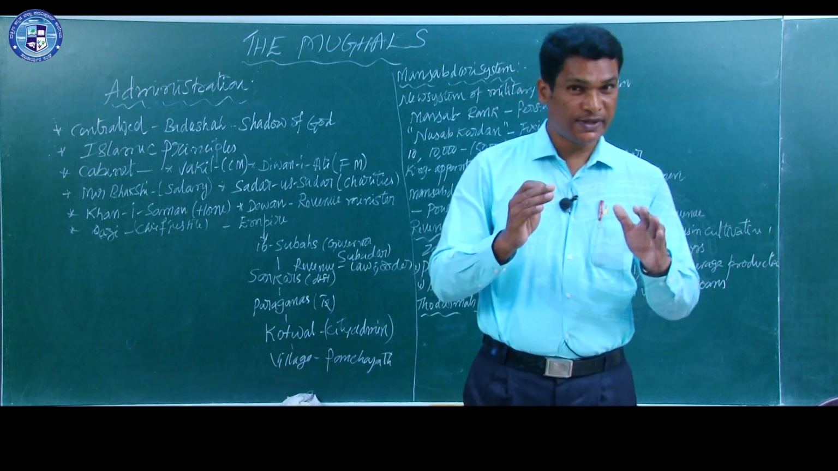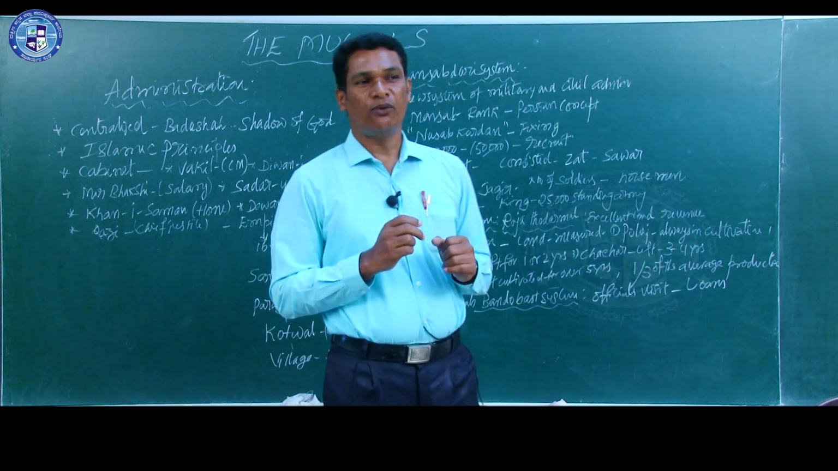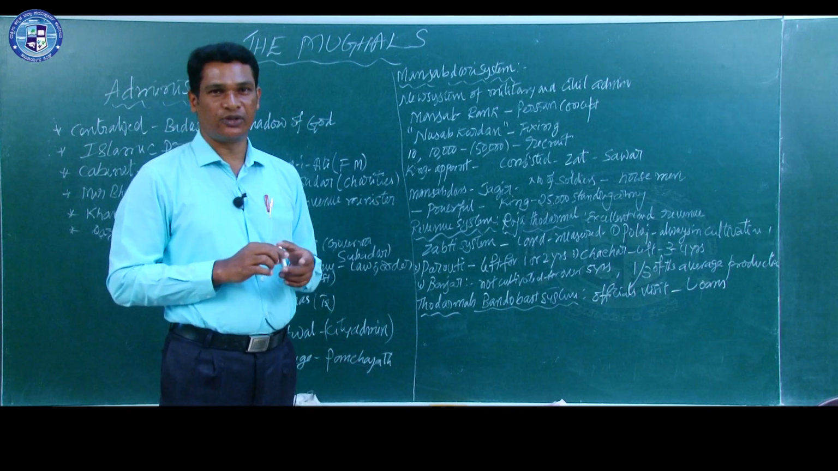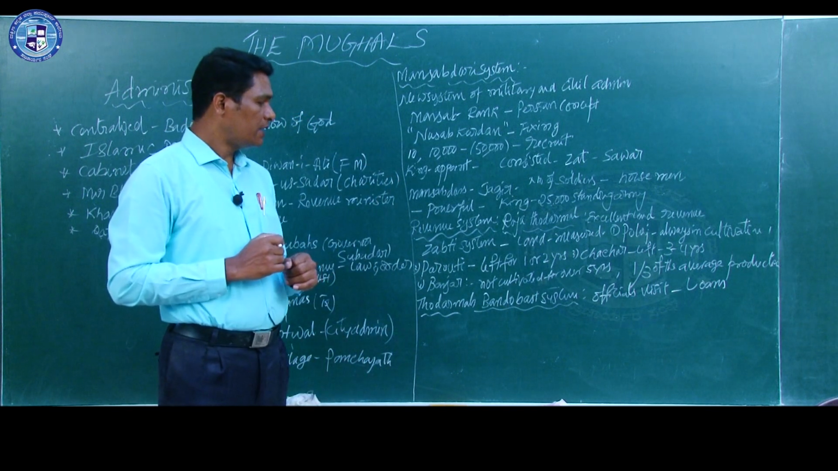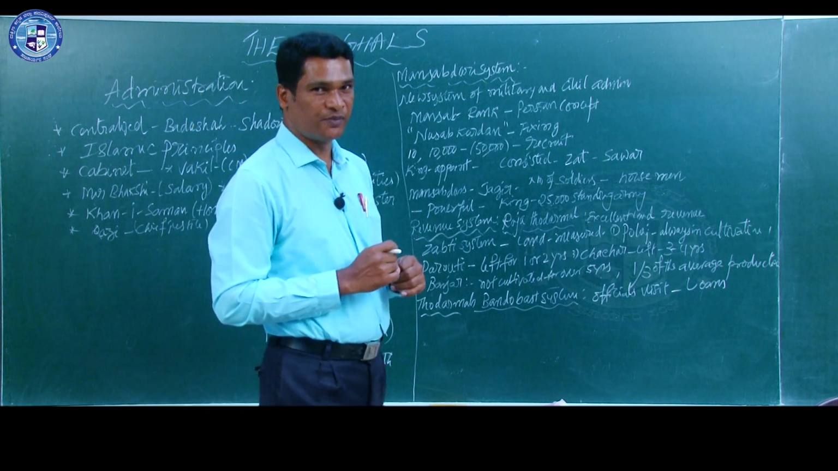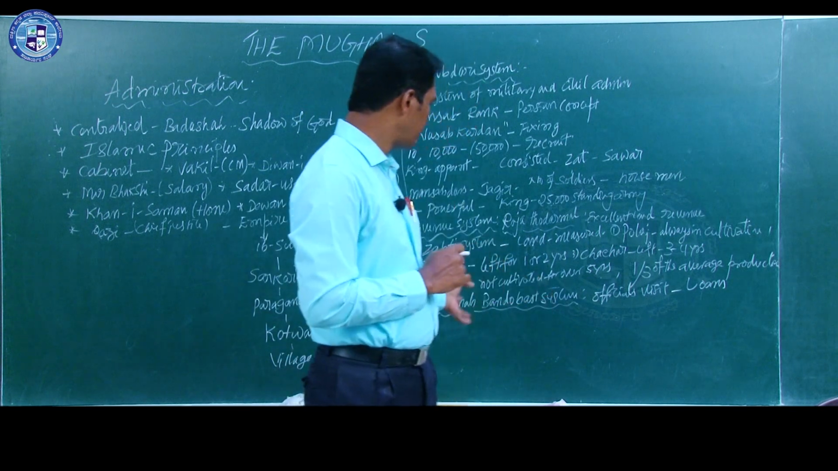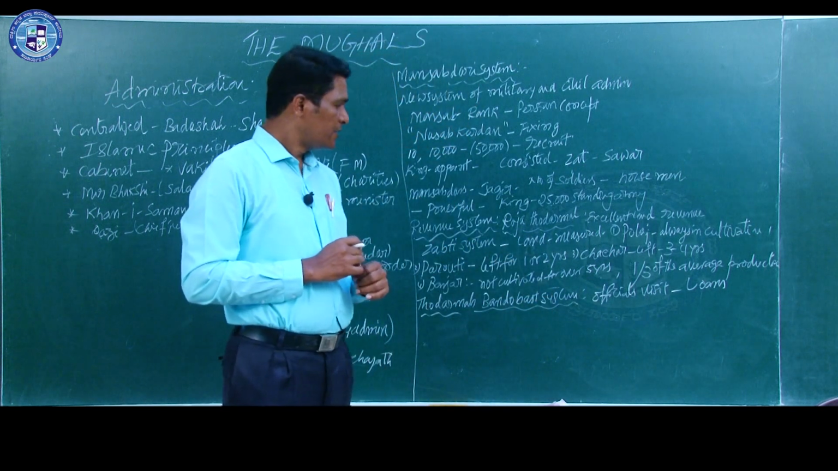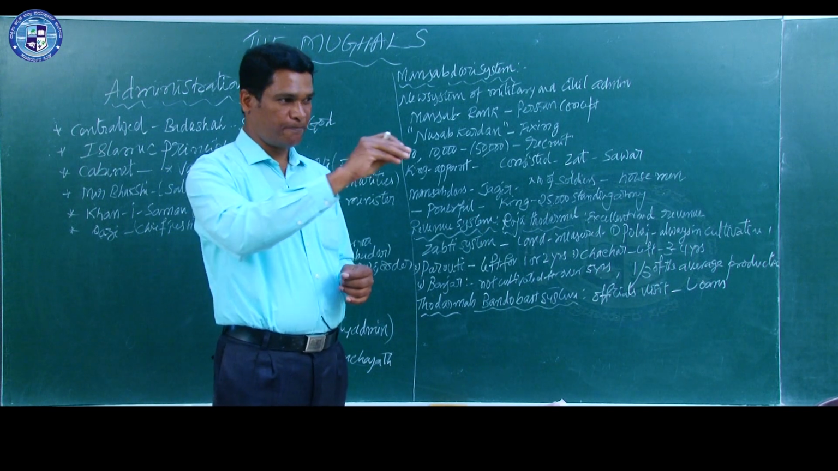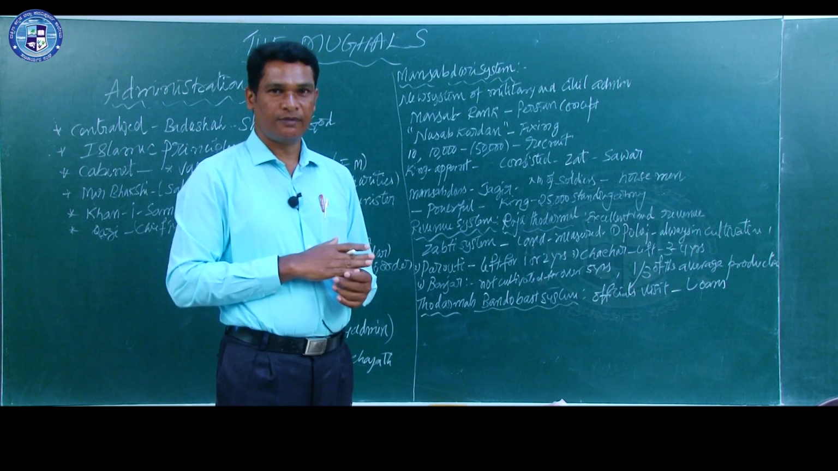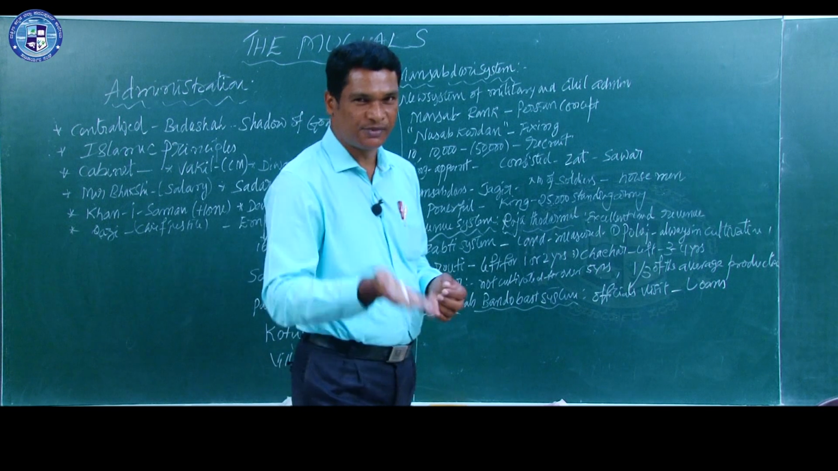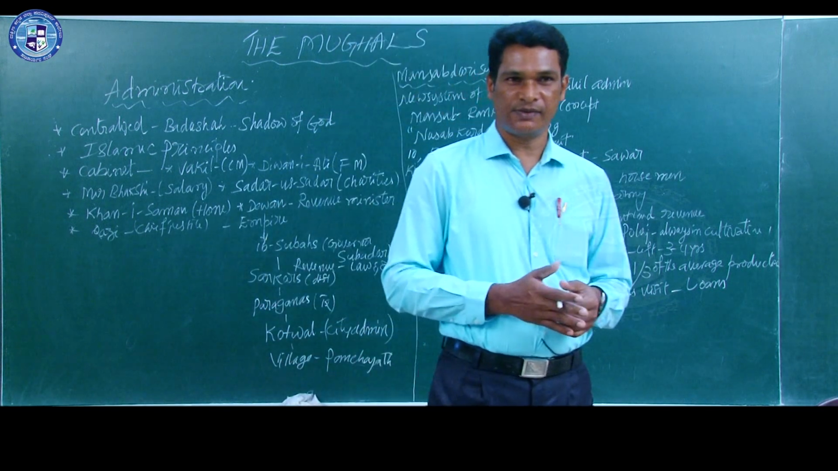Then Todarmal's Bandobast system. What is this Bandobast system? See how much importance was given to agriculture during that time. Todarmal made several reforms with regard to the revenue administration. His officials were visiting the farmers' agricultural land during the time of harvesting, and they were giving suggestions to the farmers or peasants on how to